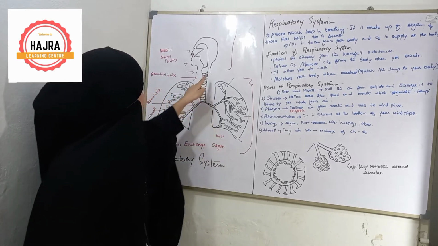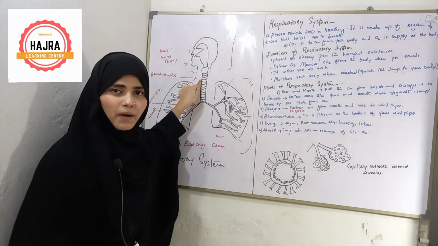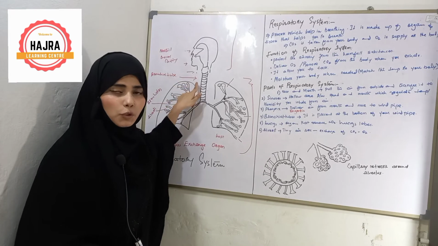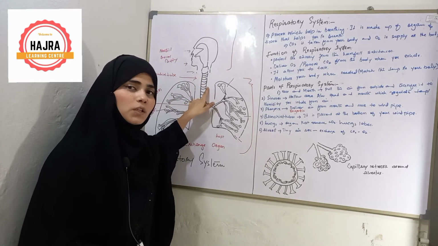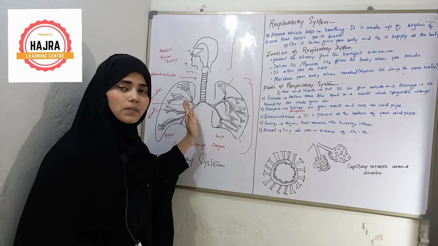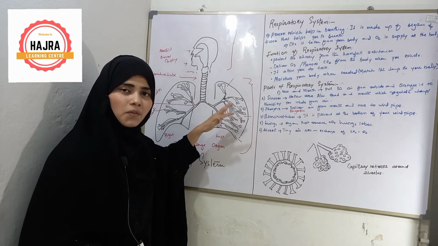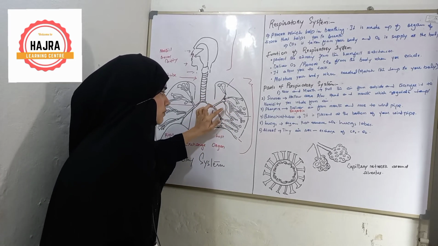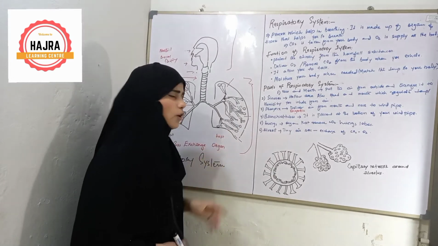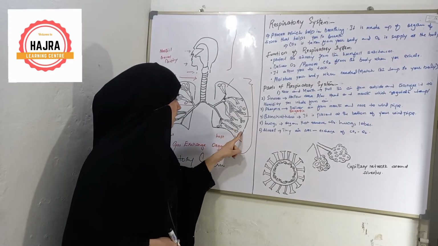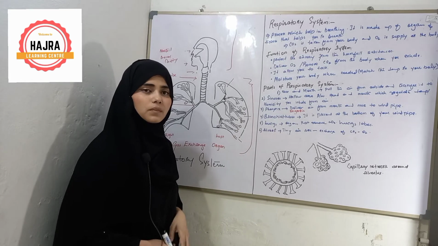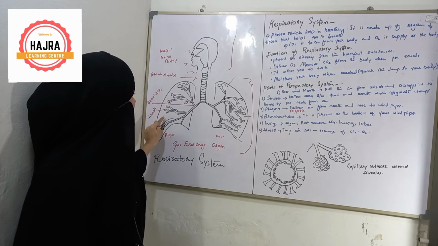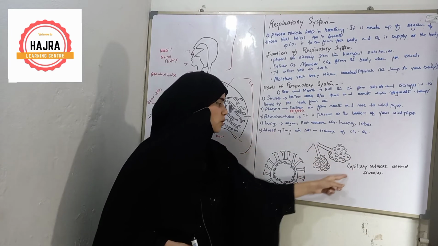So this is the trachea or windpipe. This trachea is also called the bronchial tube, and this bronchial tube opens into the left and right lungs. When it enters into the left and right lung, it divides into a number of bronchioles. At the terminal of the bronchiole, you can see there is a special type of air sac. Look here, these are the air sacs. On the right side you can see these are the air sacs. Here I have drawn the structure of an air sac.